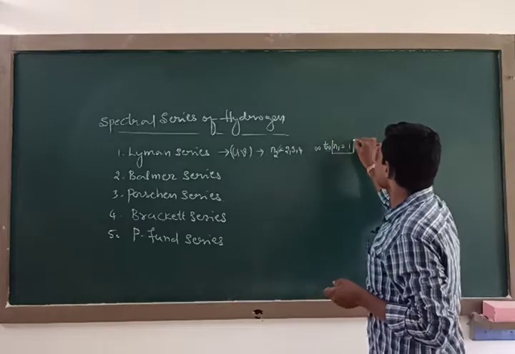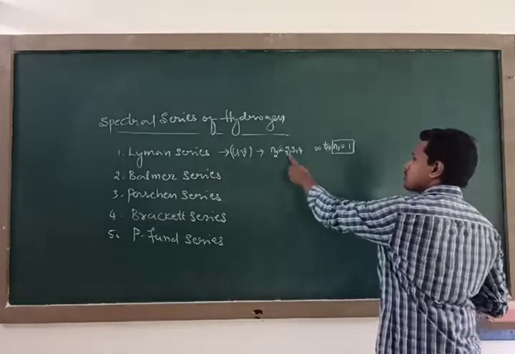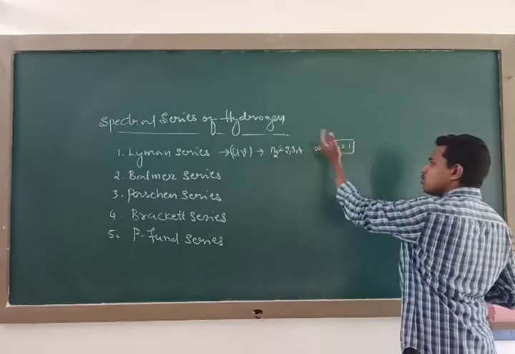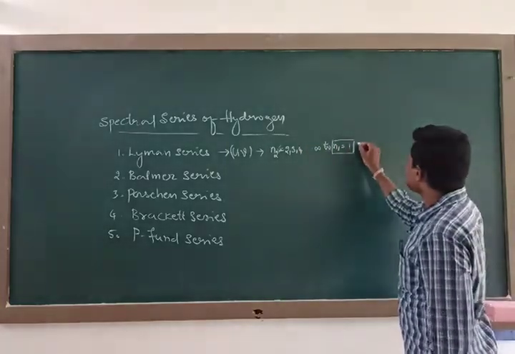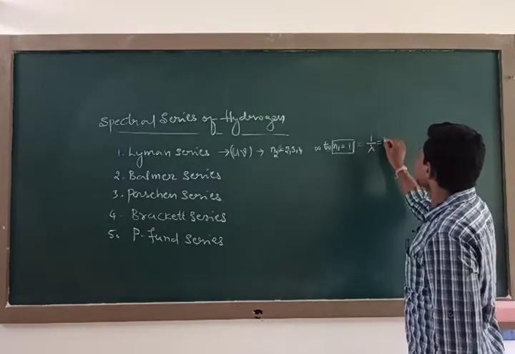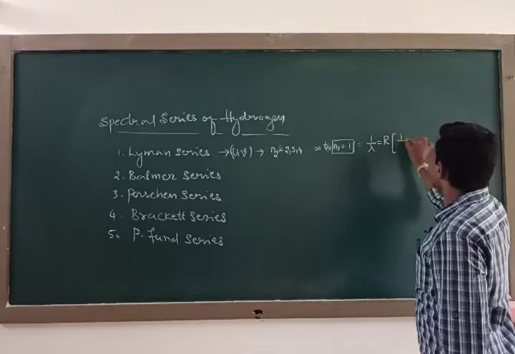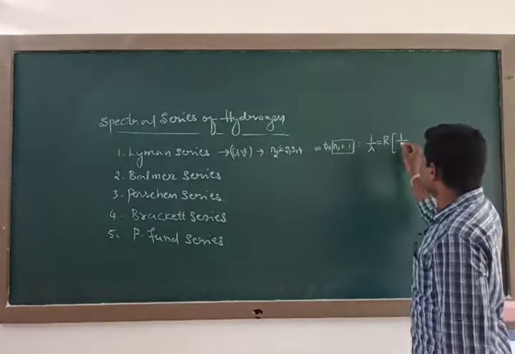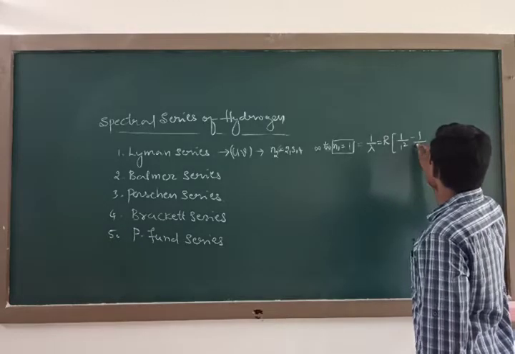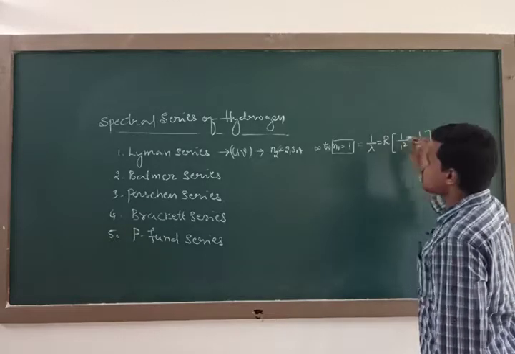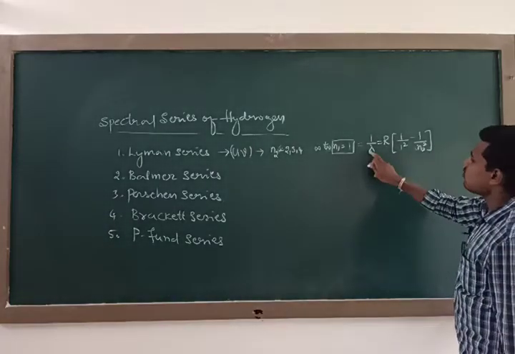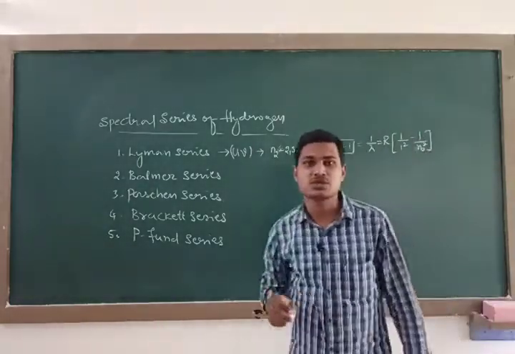This is very important: second to 1 is Lyman, third to 1 is Lyman, infinity to 1 is Lyman. The wavelength corresponding to that is 1 by lambda equal to R into (1 by 1 square minus 1 by n2 square), where I may use 3, 4, or infinity. This is the wavelength formula for the Lyman series.